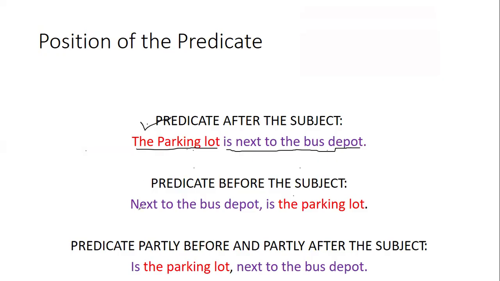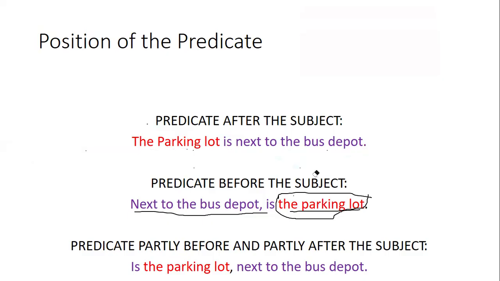For example, next to the bus depot is the parking lot. So since the main part of the sentence, the naming part, is the parking lot, it is placed afterwards and the predicate is placed first. So not necessarily will the predicate always be after the subject. It might be there before the subject also.